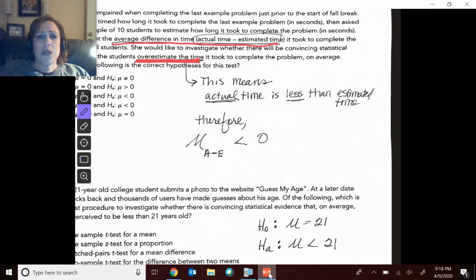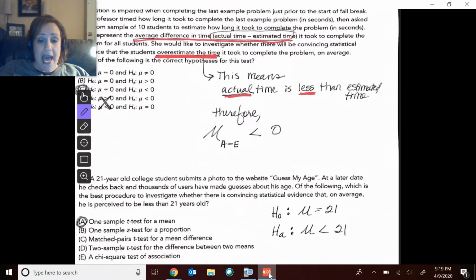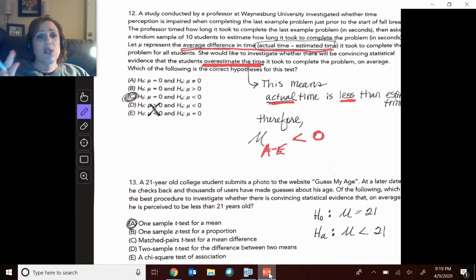Overestimating the time means that the actual time is less than what they estimated it to be. So therefore the average, if we did the actual minus the estimated, that's why the direction in which you're subtracting has to be defined. So that would be less than 0 because actual was less, so that difference was less. So that's then why it's C.